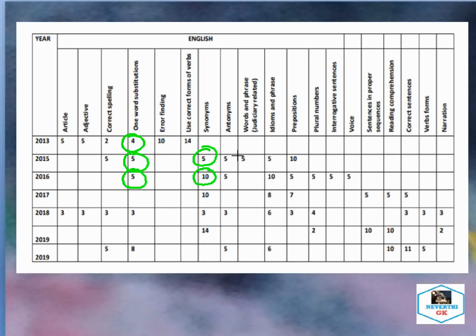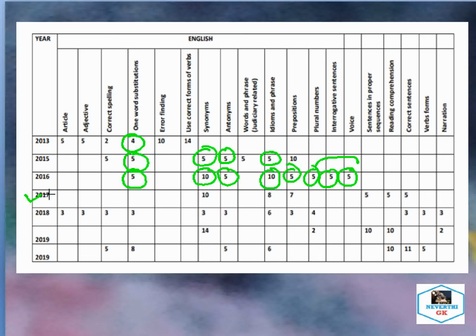And also you can see here antonyms is also the same, 5 marks, and idiom and phrase you can see in 2015 5 marks, in 2016 also you can see 10 marks, then preposition 5 marks, then plural number 5, interrogative sentences 5, and voice we have 5 marks. So these 3 portions are newly added in 2016.